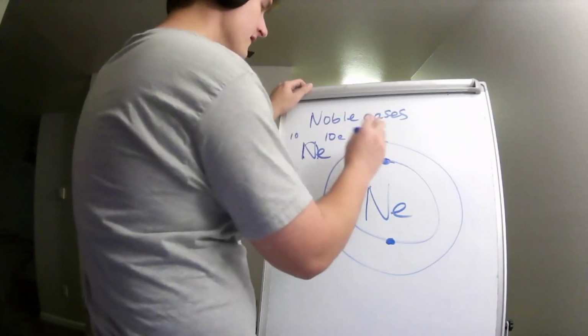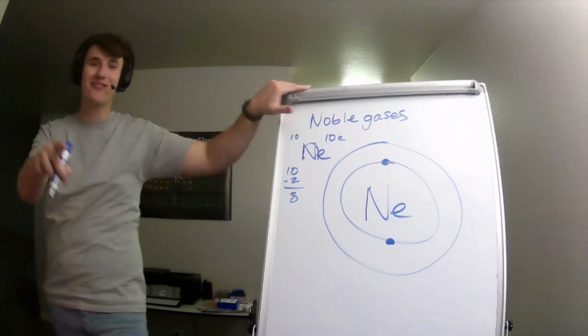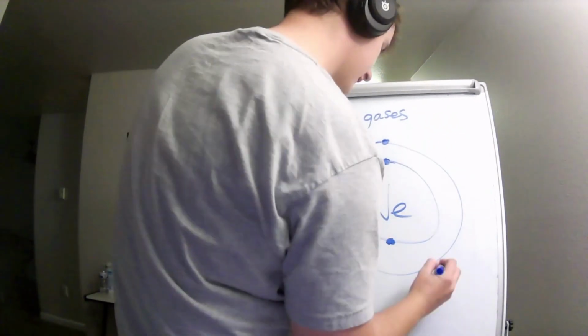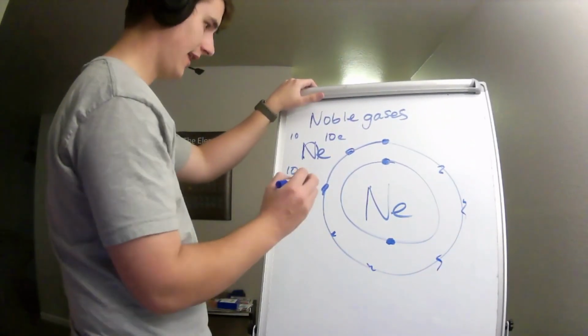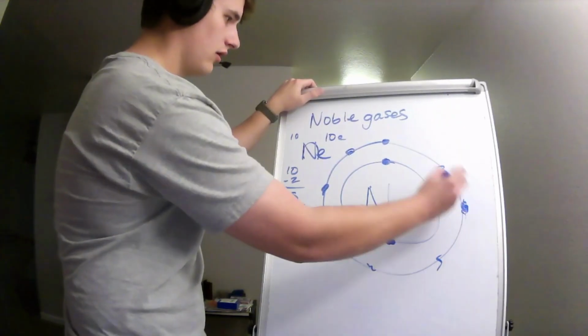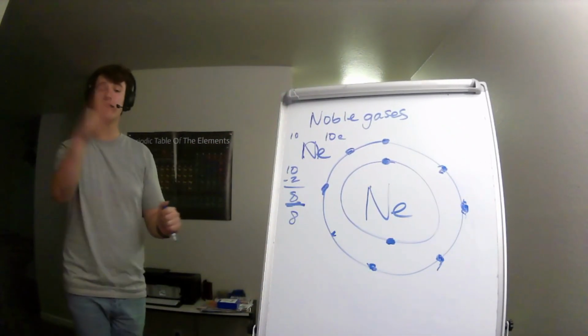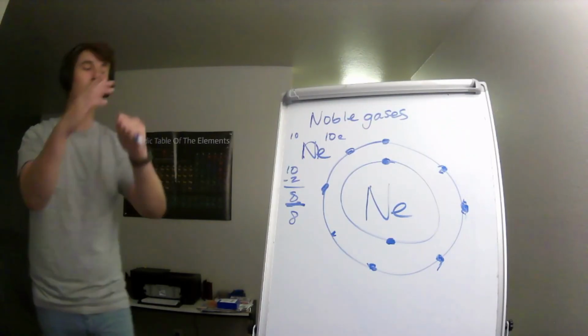This is pretty cool. Second shell can hold how many electrons? You've learned nothing. 8. 1, 2, 3, 4, 5, 6, 7, 8. And we have 8 left. So, neon has a full outer shell. What did we learn just 5 minutes ago about full outer shells? Full outer shells are what make atoms happy.